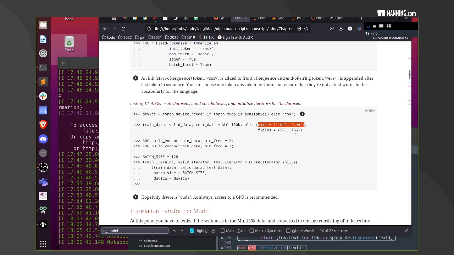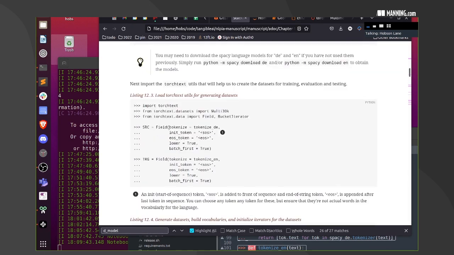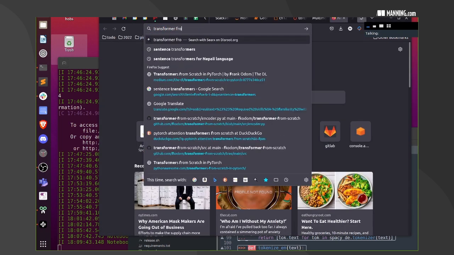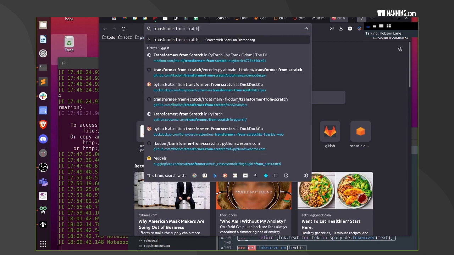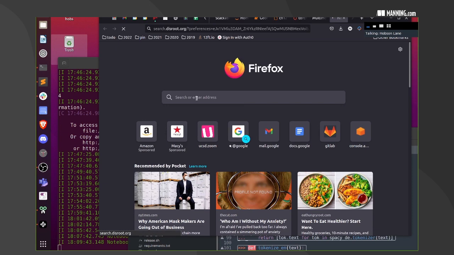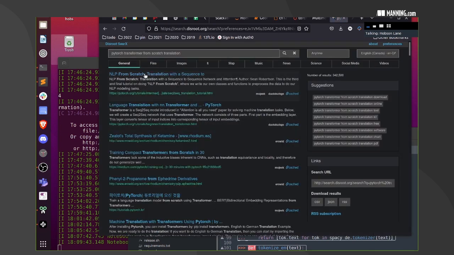I don't understand why we're passing it. So we must have created source and target earlier. We create these field things. Oh no, so this is where we ran into trouble before. Okay, let's find out how other people do Transformer from scratch in PyTorch, because I think this is the old way of doing it, and we want to do it the new way.